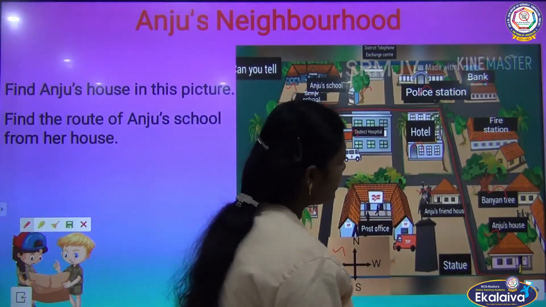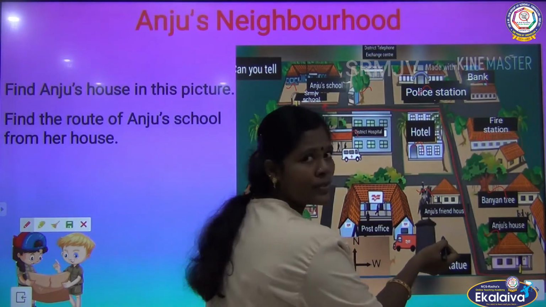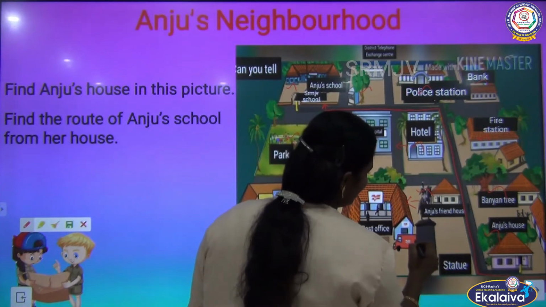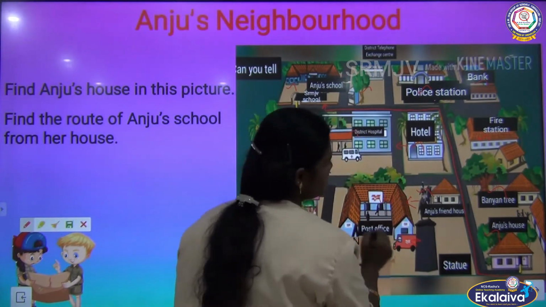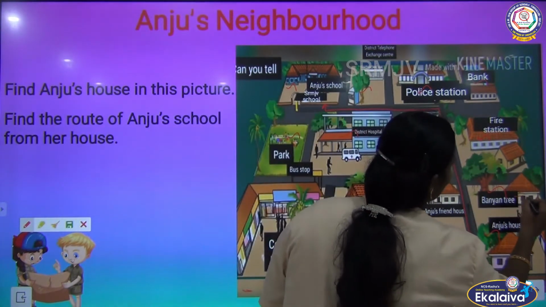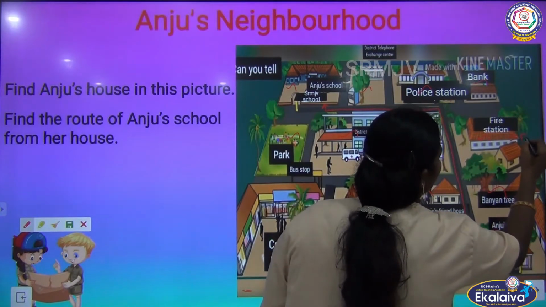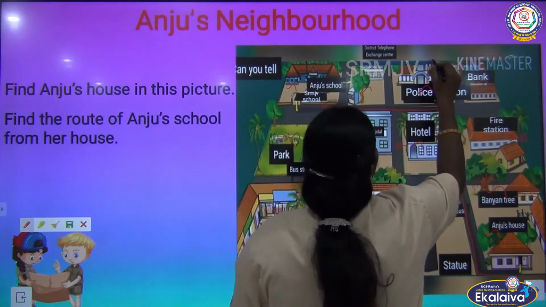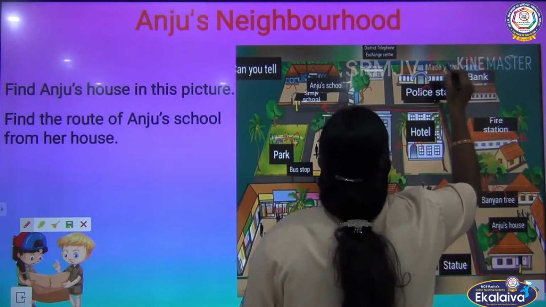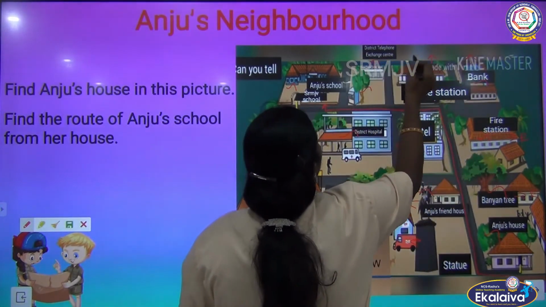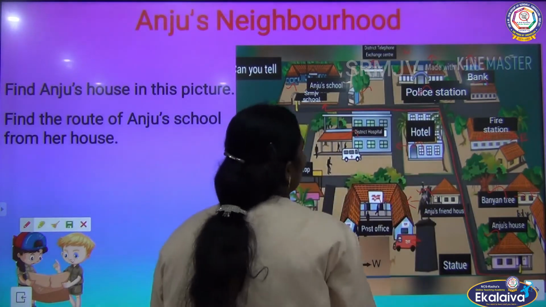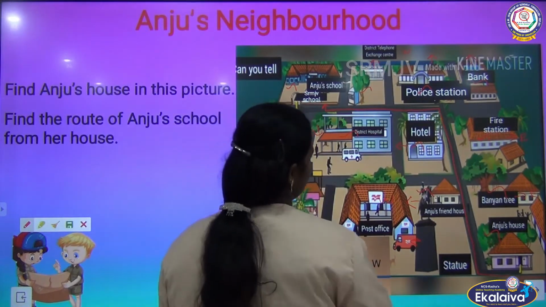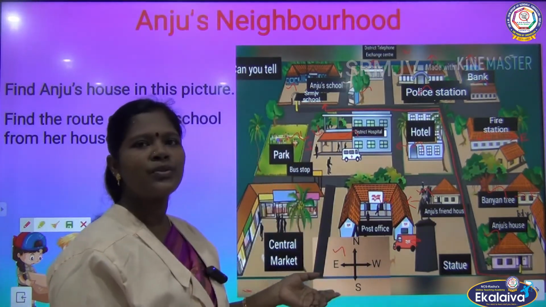On the narrow line, we can see Hanju's friend's house, statue and hotel on the west direction. Banyan tree and fire station on the east direction. On the main road, police station, bank and telephone exchange on the north direction. Hospital and park on the south direction. This is how Hanju drew our neighborhood.